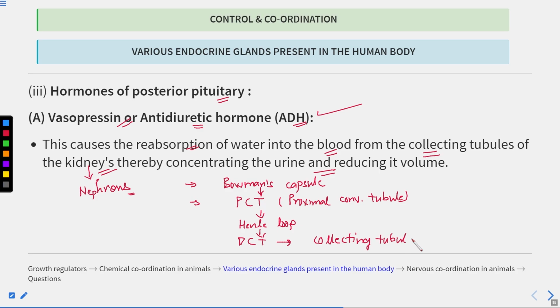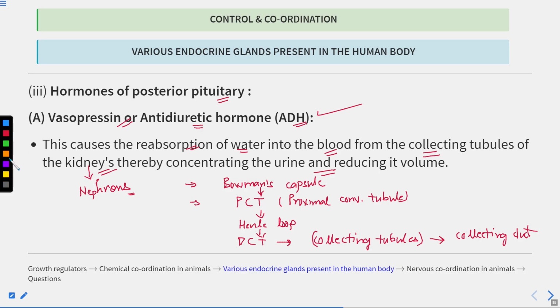And finally, the urine is drained into the collecting duct. Clear? So there is reabsorption of water from the collecting tubules, and this hormone, vasopressin, helps in the reabsorption of water into the blood from the collecting tubules. Okay.